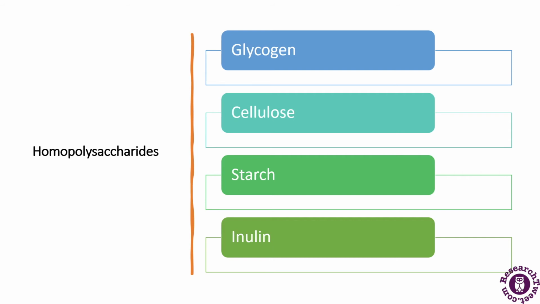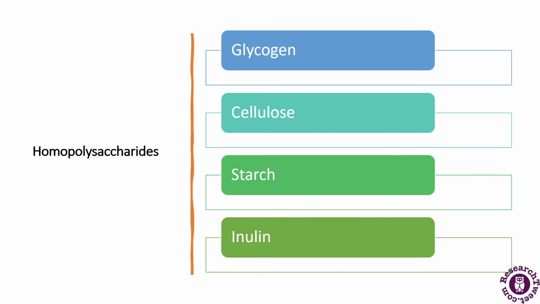Glycogen is made up of a large chain of molecules and it is found in animals and fungi. If we talk about cellulose, the cell wall of the plants is made up of cellulose and it comprises long chains of beta glycosides. Starch is formed by the condensation of amylose and amylopectin. It is found in the plants, the fruits and the seeds.